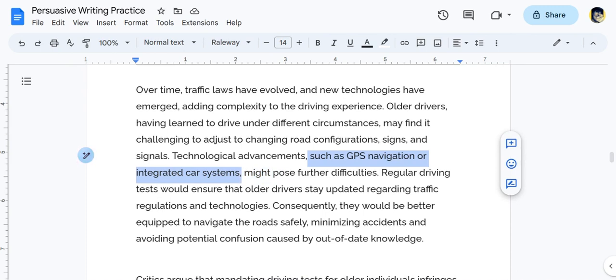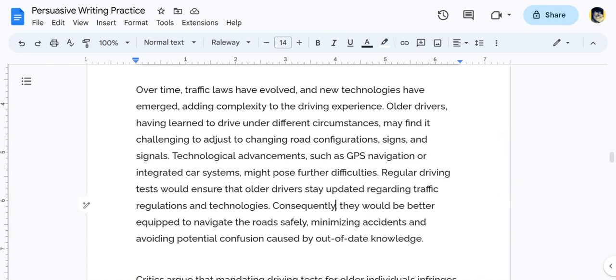And so we've got the double comma usage here, where technological advancements might pose further difficulties, but by using these commas and this insertion here, we're adding an example, such as GPS navigation or integrated car systems. So I really appreciated the use of commas to, again, separate examples or to separate tangents within the writing.